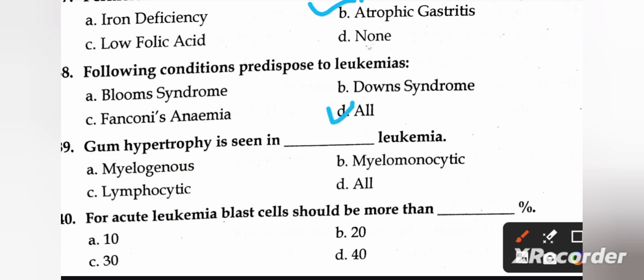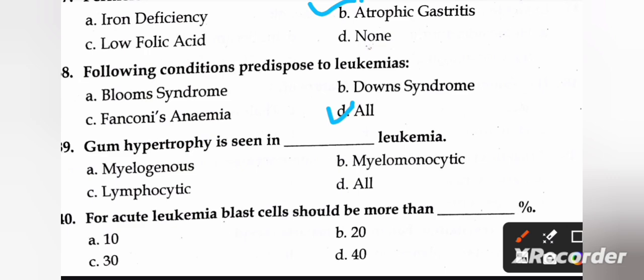Next question is, gum hypertrophy is seen in dash leukemia: A, myelogenous; B, myelomonocytic; C, lymphocytic; and D, all.